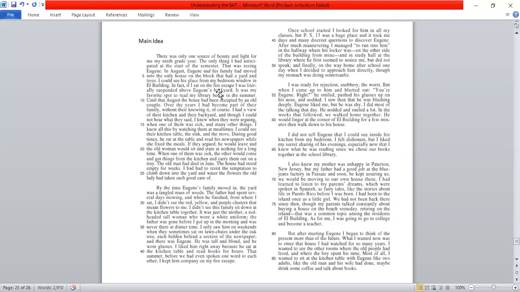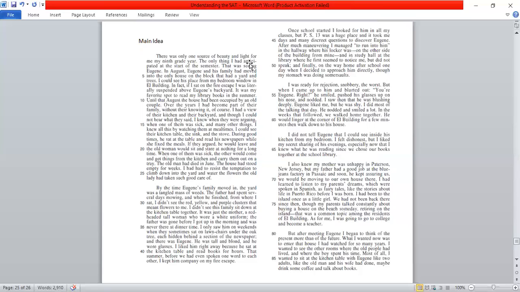If you want to circle, underline, that's up to you. Okay. All right, "There was only one source of beauty and light for me in this ninth grade." So, "me" means the author is talking. It's not a passage where he's referring to someone else. Author self-involvement. This is something that your mind should tell you when you read this line.